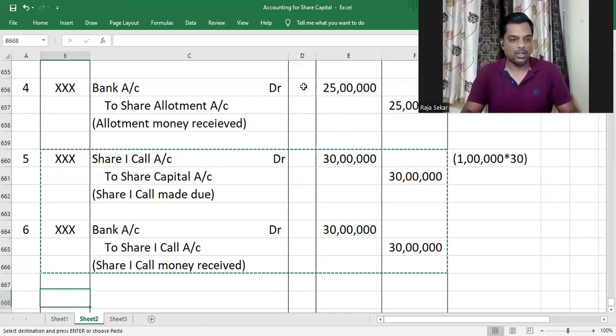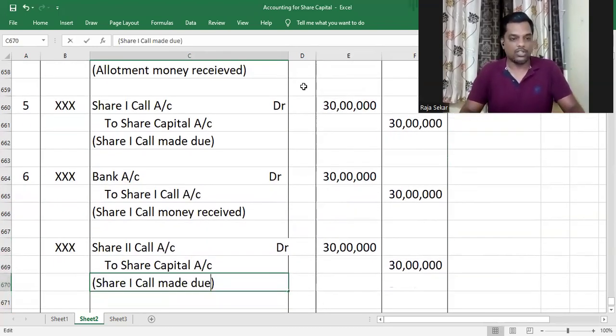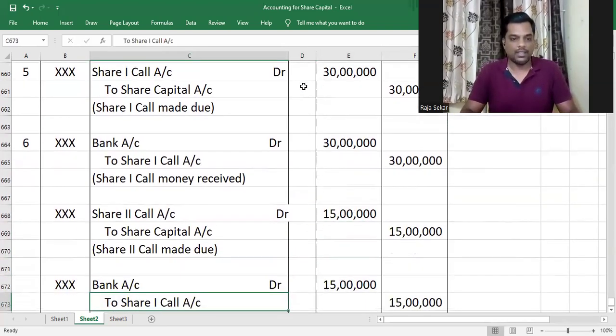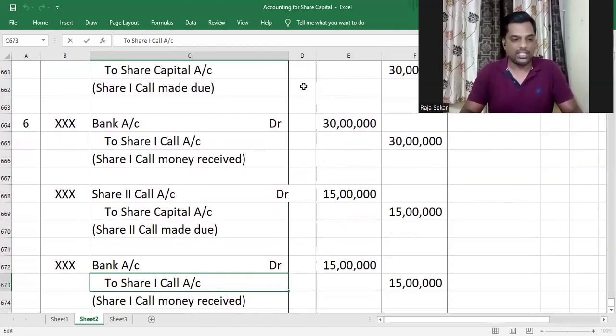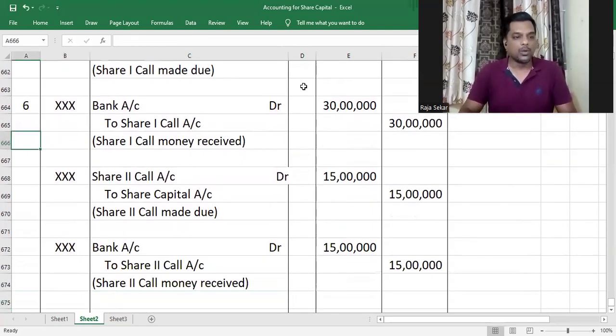And then we make share second call due and receive share second call money, and with that the problem gets over. And share second call is how much, my dear children? It's 15 rupees per share. Am I right? Share second call account to share capital account, share second call made due. The amount will be 15 lakhs. And likewise, while receiving it will be bank account debit to share second call account, share second call. All right. So with that, we have come to the end of this problem, my dear children.